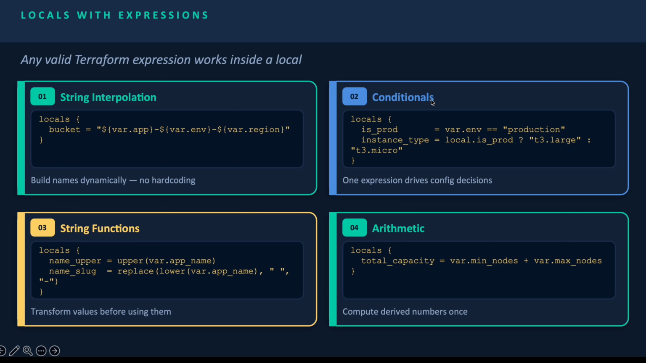Second one is conditional. If you give a condition like is_prod equals true or false, then instance type picks large or micro based on that one variable driving the whole decision. Third one is string functions. So upper, lower, replace, these are string functions. Transform a value once, use the clean version everywhere. Last one is arithmetic. Add two variables together, name the result. Simple but saves repetition. So that's how you can use arithmetic.